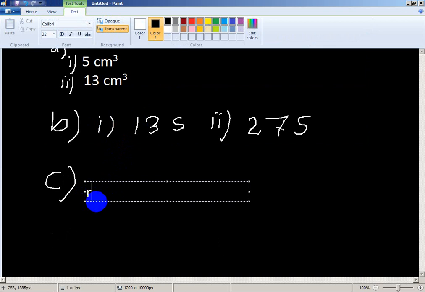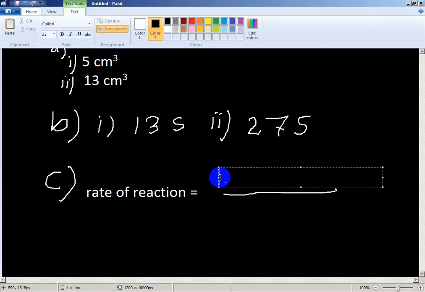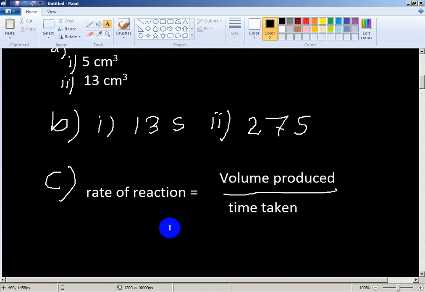We know rate of reaction equals volume produced divided by time taken. Okay, volume divided by time.